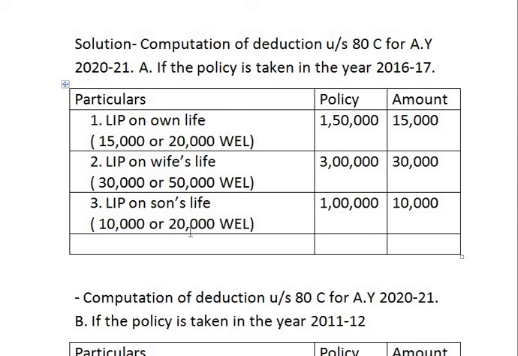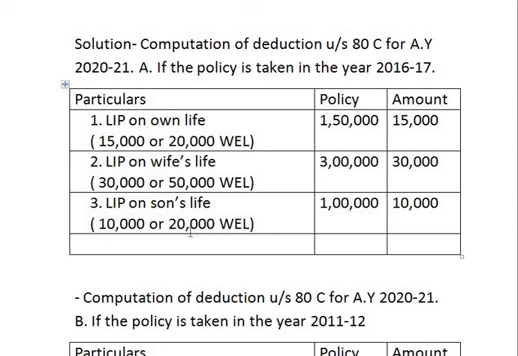Now I would like to remind you once again that if the assessee has taken a life insurance policy, he can take a life insurance policy on his family, and the family includes the assessee himself, his spouse, that is his wife, and his children.